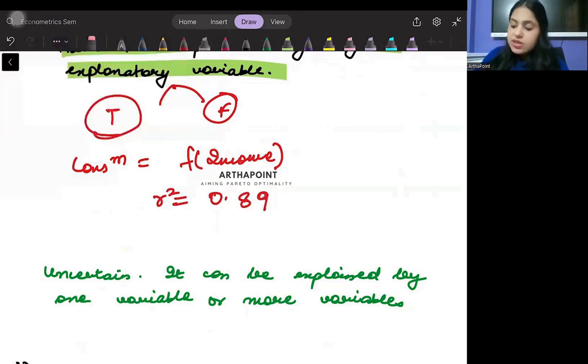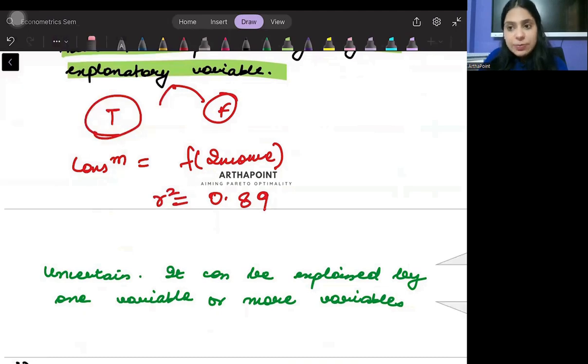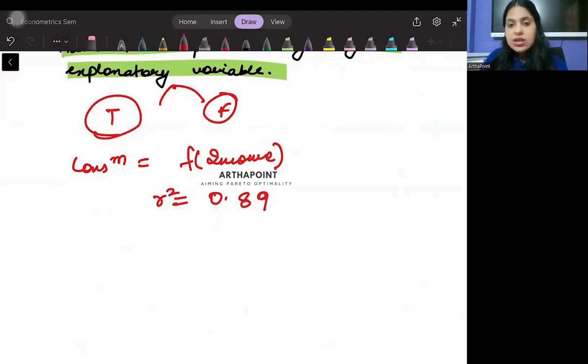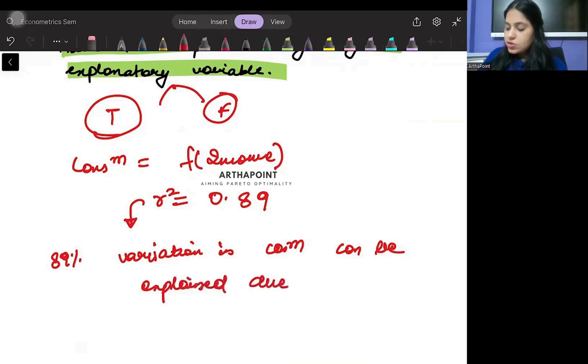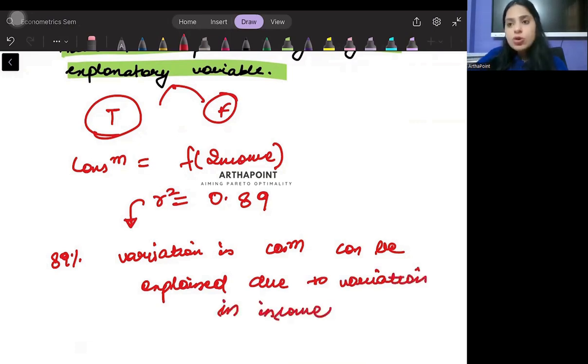It would mean that 89% of variation in consumption can be explained due to variation in income. Now you may want to argue with me.